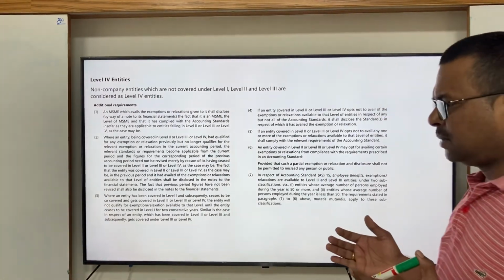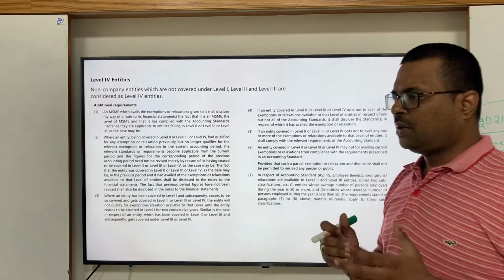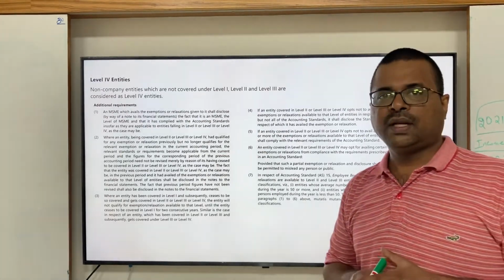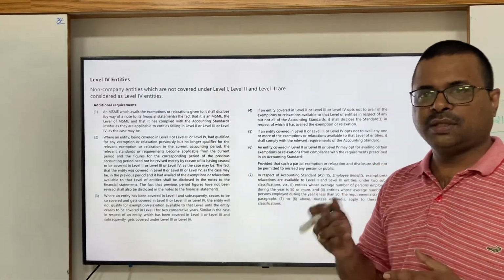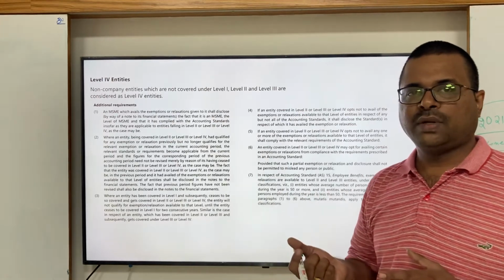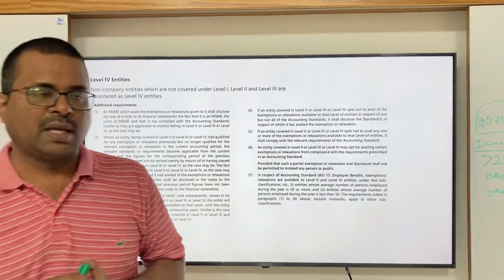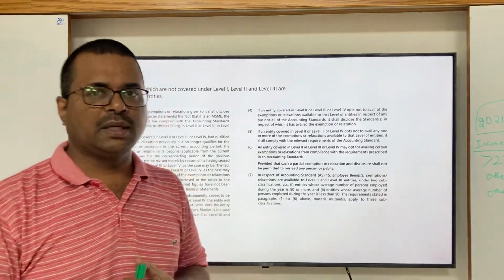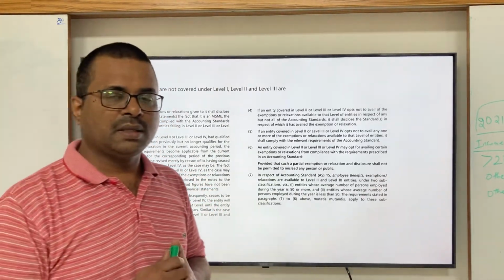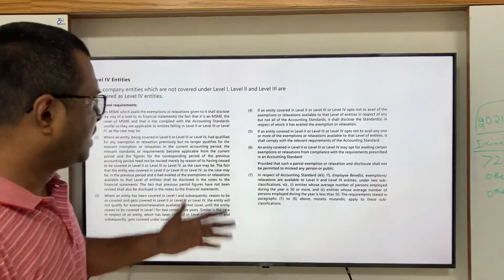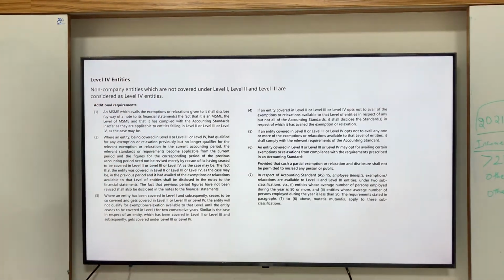And if some level of entity does not want to avail any exemptions, then they can mention that it falls under so and so level of entity, but still they are not claiming any of the exemptions or relaxations, and all applicable accounting standards are followed, and accordingly the financial statements are disclosed. That can be mentioned.